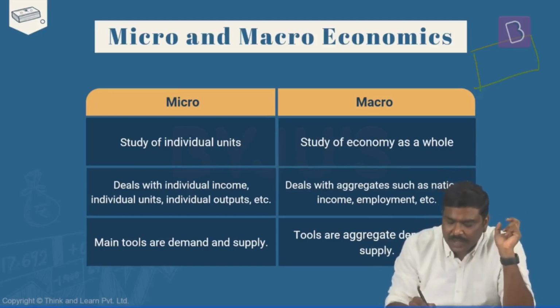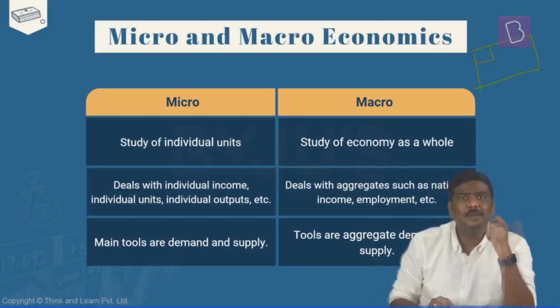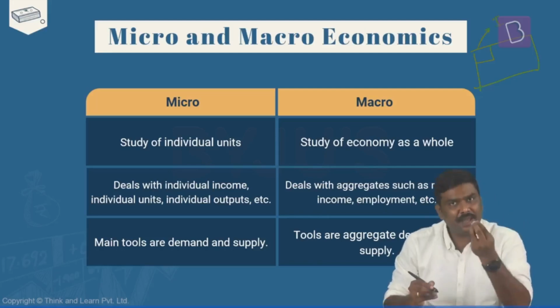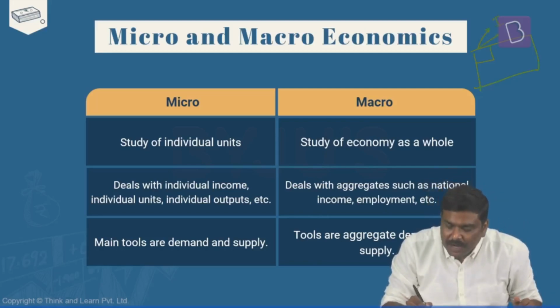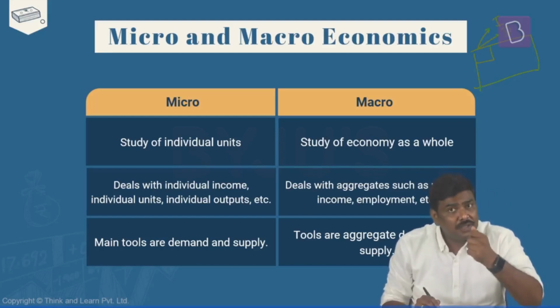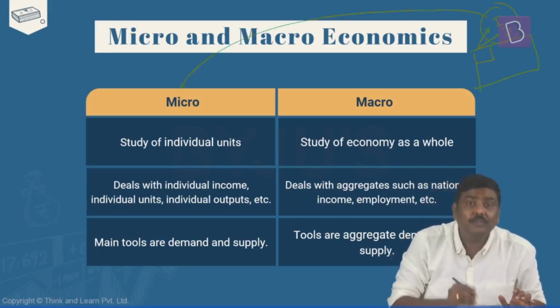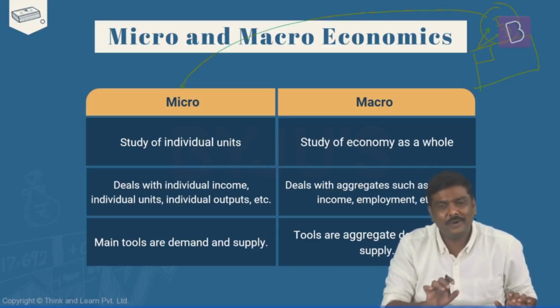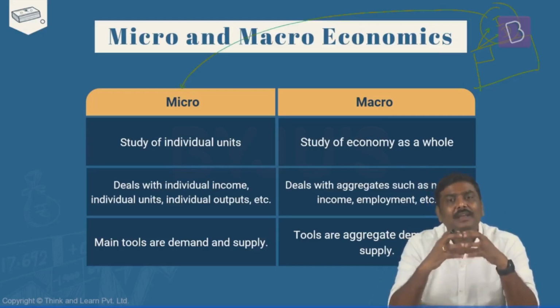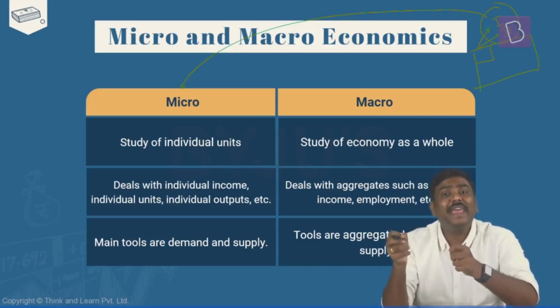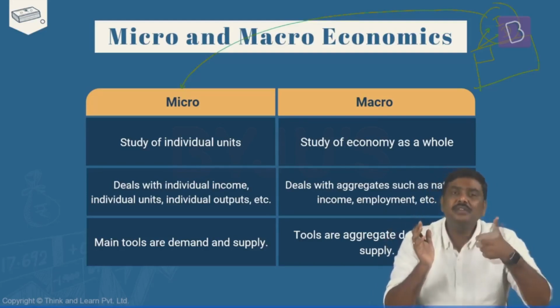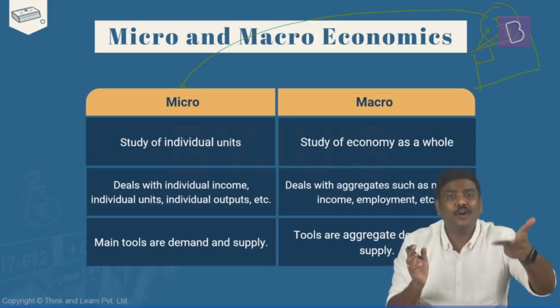If I simply take one house and start studying what is the income generated by this house, what is the demand for goods and services from this house, etc., this study is basically a concept of microeconomics. Generally, any economy consists of different economic agents. There are households, there are companies, there is a government.